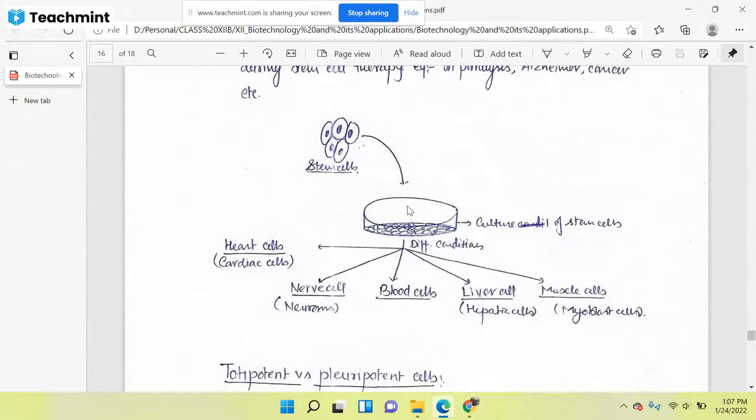Sir, an adult body also has stem cells, and if it has, then what is the need of preserving stem cells at the embryonic state? This is a very good question.